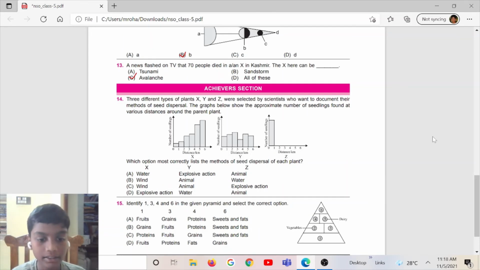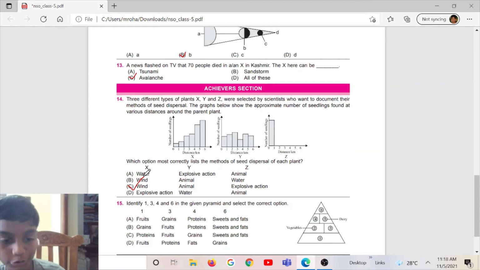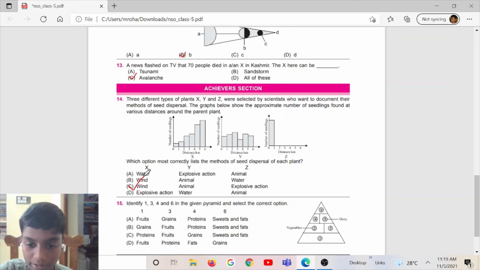Option D, X explosive action, Y water, Z animal. And the correct answer is option C. X is wind, Y is animal, Z is explosive action.